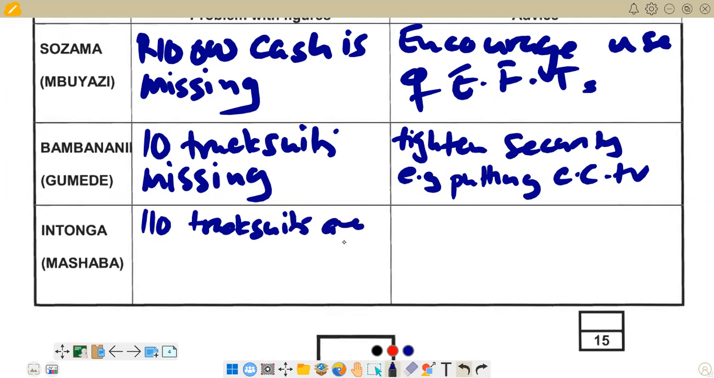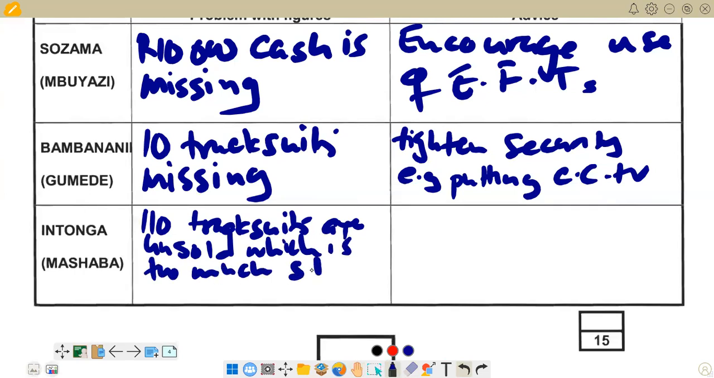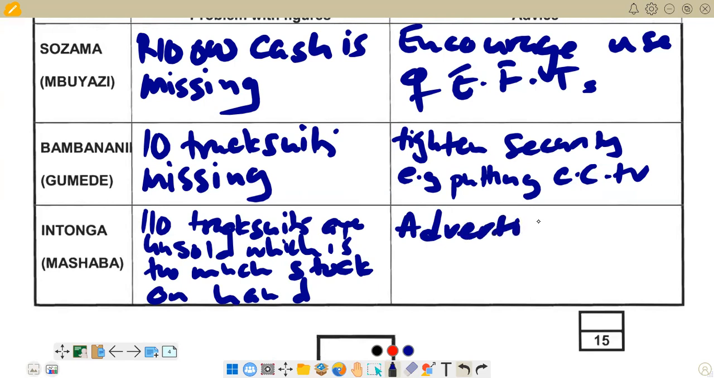are unsold, which is too much stock on hand. This is what we have. So how can we reduce this problem of having too much stock on hand? So we need our units to be sold quickly, so we can advertise our products. So basically here we can just say advertise more regularly, so that these tracksuits are sold quickly.